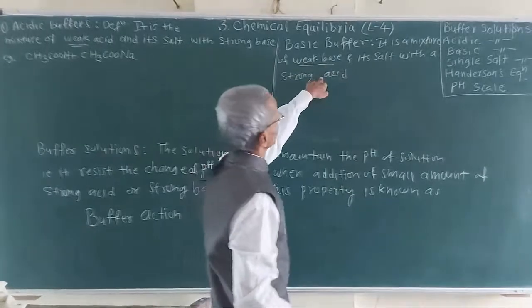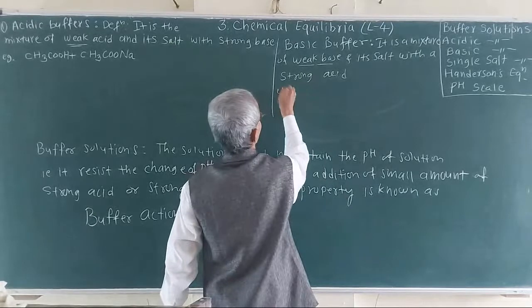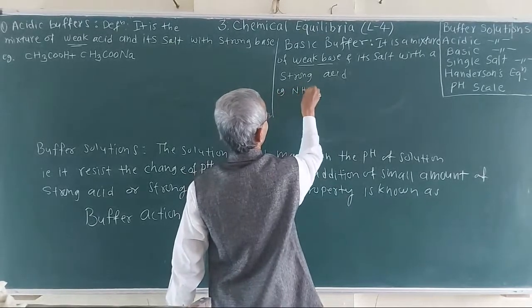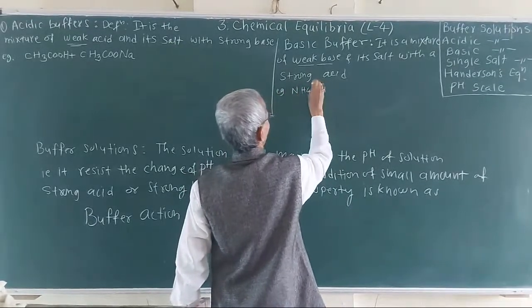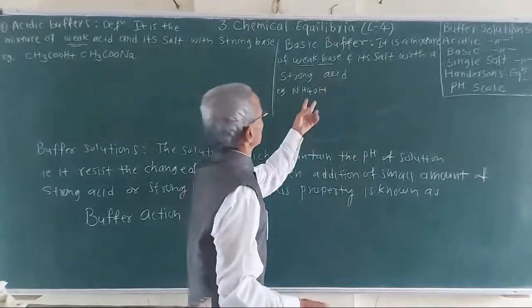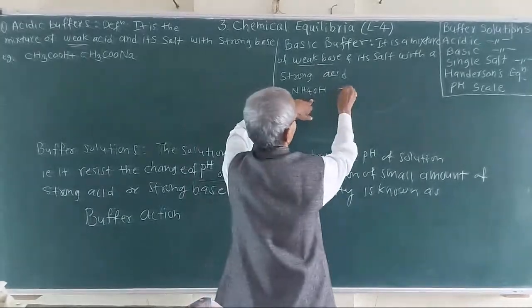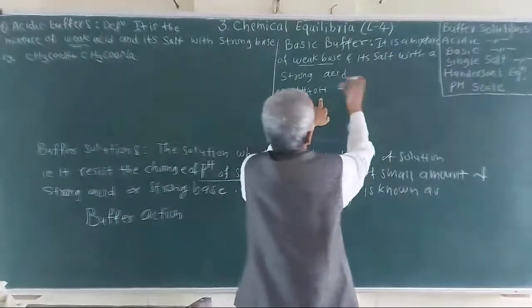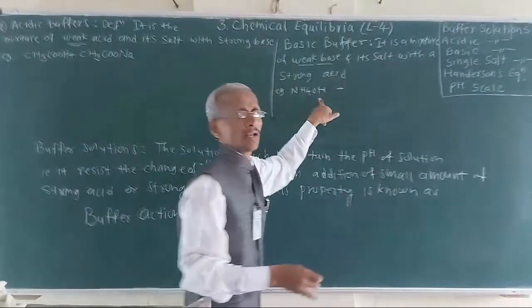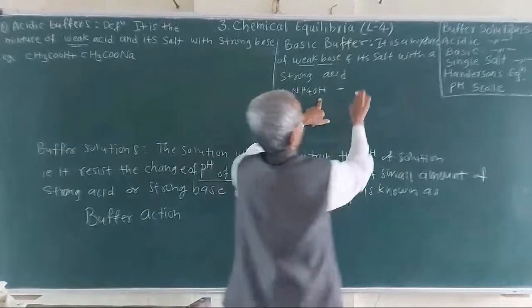What are the weak bases? For example, ammonium hydroxide is a weak base, and its salt with a strong acid, for example hydrochloric acid, HCl.